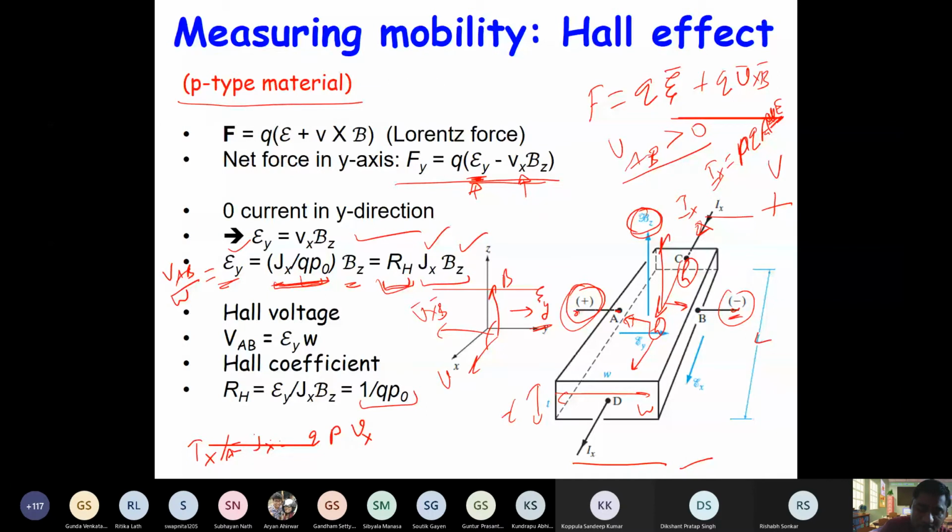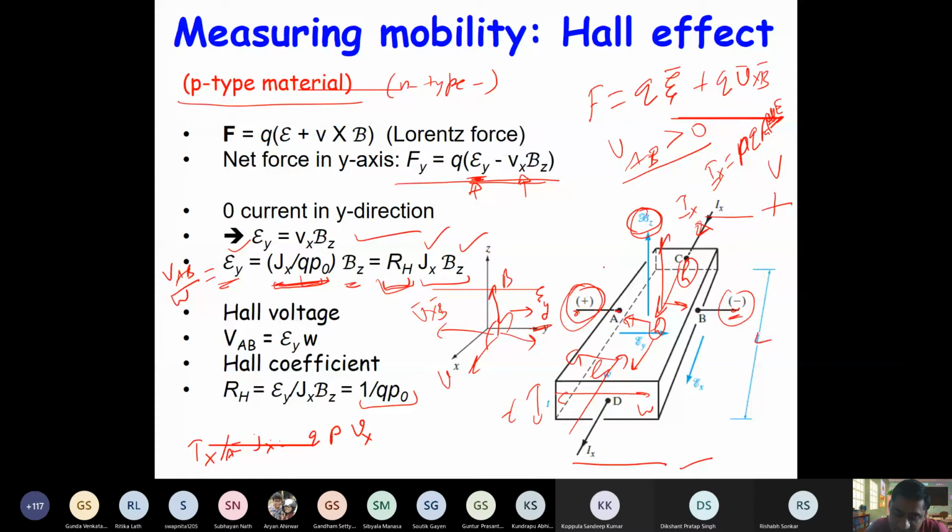Now I want you to think, what about N-type material? What will happen in N-type material? In N-type material, the carriers are electrons. So electrons will flow in the opposite direction of the current flow. And V cross B will be in the Y direction, but their charge is negative. So the force on the electron will be minus Q times V cross B, so the force on the electron will also be in the minus Y direction.